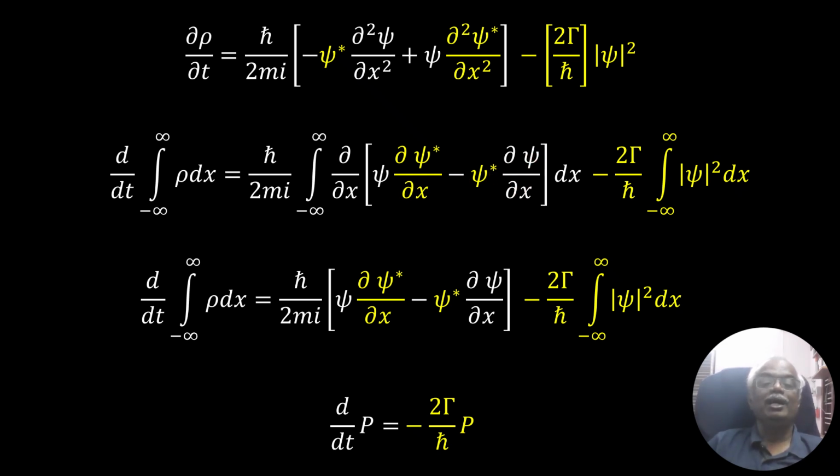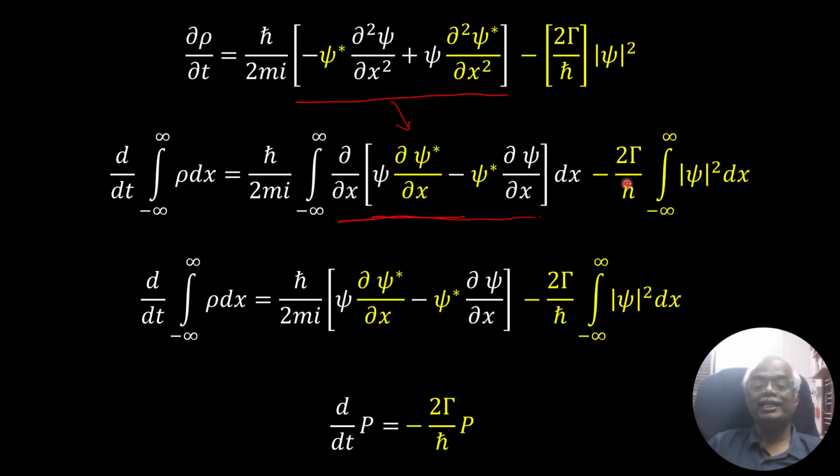See, you can rewrite these terms inside the square bracket like this. If you take the derivative of the terms inside the square bracket, you will get exactly the same. Both are equivalent. Now you are integrating the first term as well as the second term.